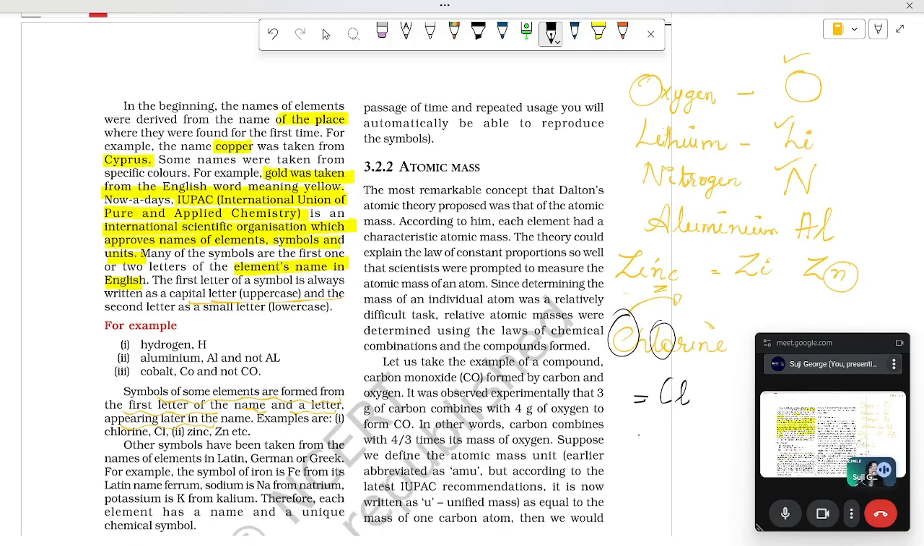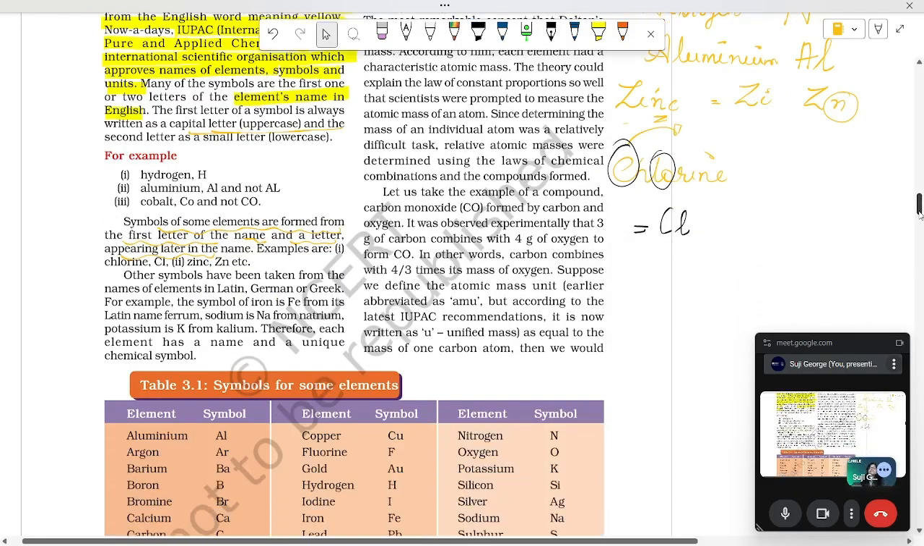Okay, we'll deal with it later. So thus symbols of elements were found out. I think our time is up. Or let's do this and go. Yes, we'll finish it off. So other symbols. This is another important thing that we need to take care of.